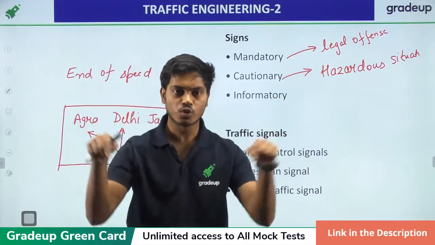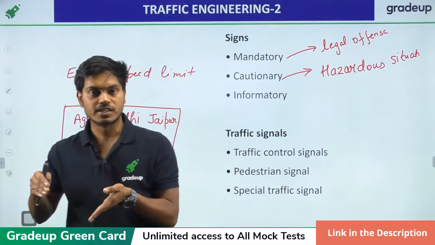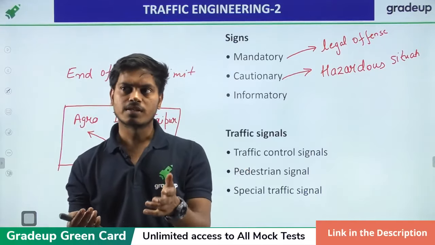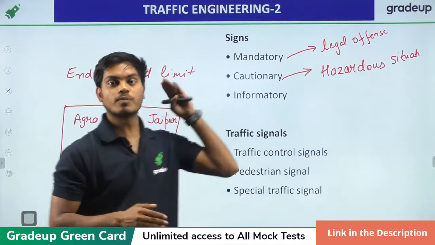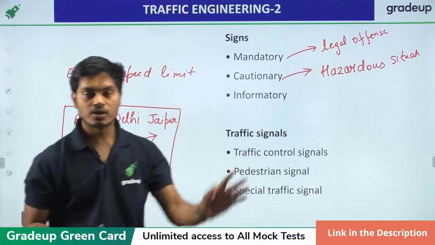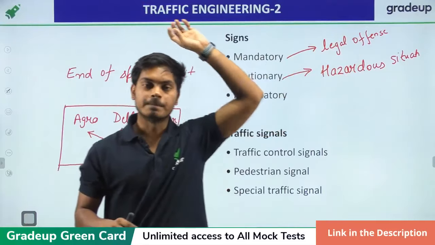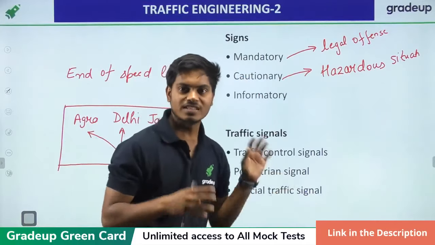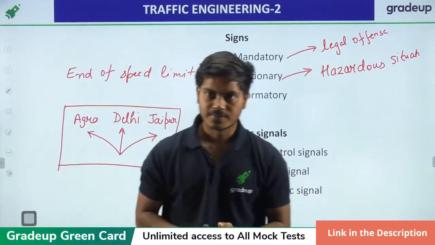Suppose in college campuses we have a zone where the speed limit is, I think most of the time, 10 kmph. If someone exceeds 10 kmph, they are committing a legal offense, and the traffic police can give them a challan. So this is the difference between mandatory and informatory signs.